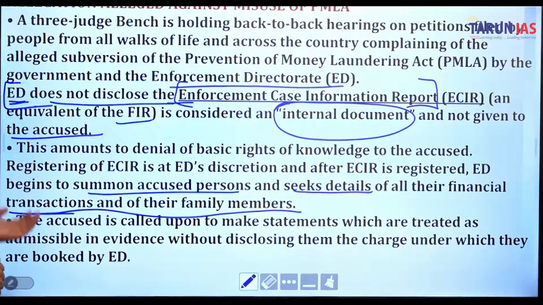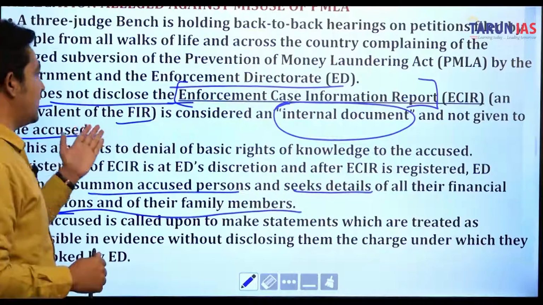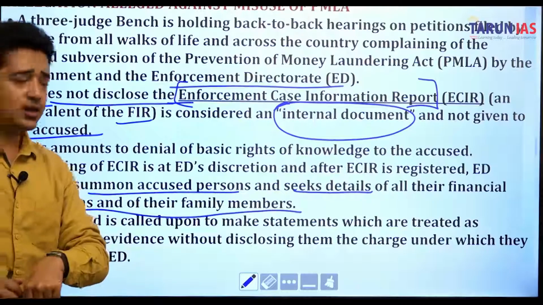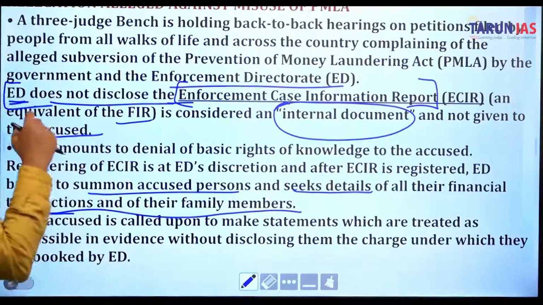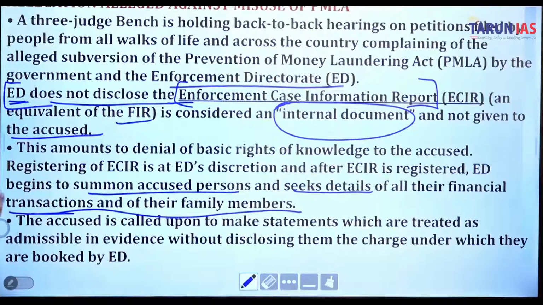If an ECIR has been registered by the ED, then the ED has authority to check the details of your financial transactions. The accused is called upon to make a statement, which is treated as admissible in evidence, without disclosing the charge under which they are booked by ED.